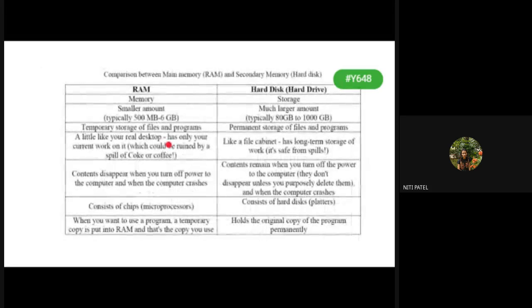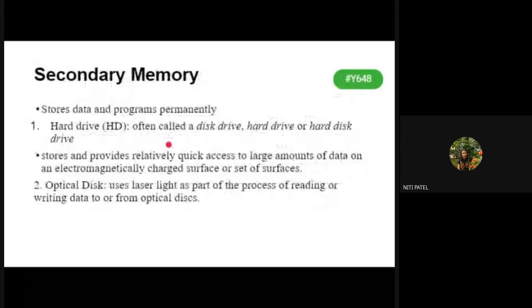Next is the difference between RAM and hard disk. Before we write the differences, we have seen what is primary memory and what is secondary memory. Now I want you all to give me at least 3 points of difference between RAM and hard disk. Write it in your notebook. I will ask any one of you to tell me the 3 differences. I give you 1 minute for this.